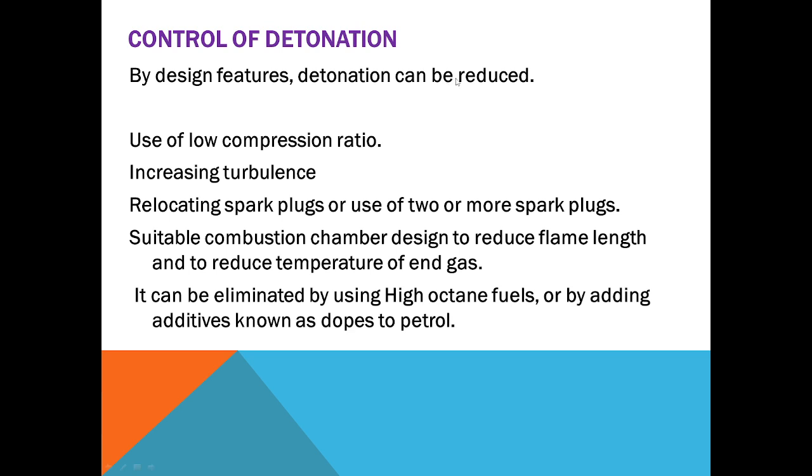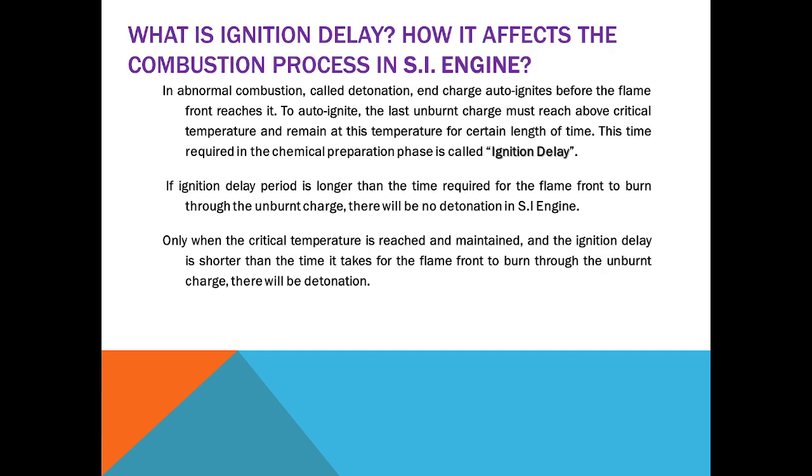Using a low compression ratio, increasing the turbulence, relocating spark plugs or use of two or more spark plugs, suitable combustion chamber design to reduce flame length and to reduce temperature of end gas. It can be eliminated by using high octane fuels or by adding additives known as dopes to petrol.